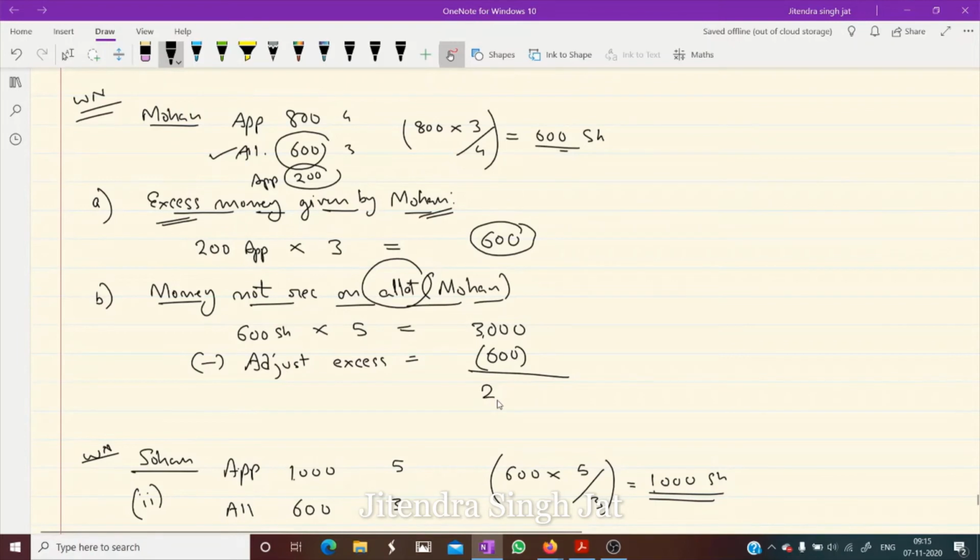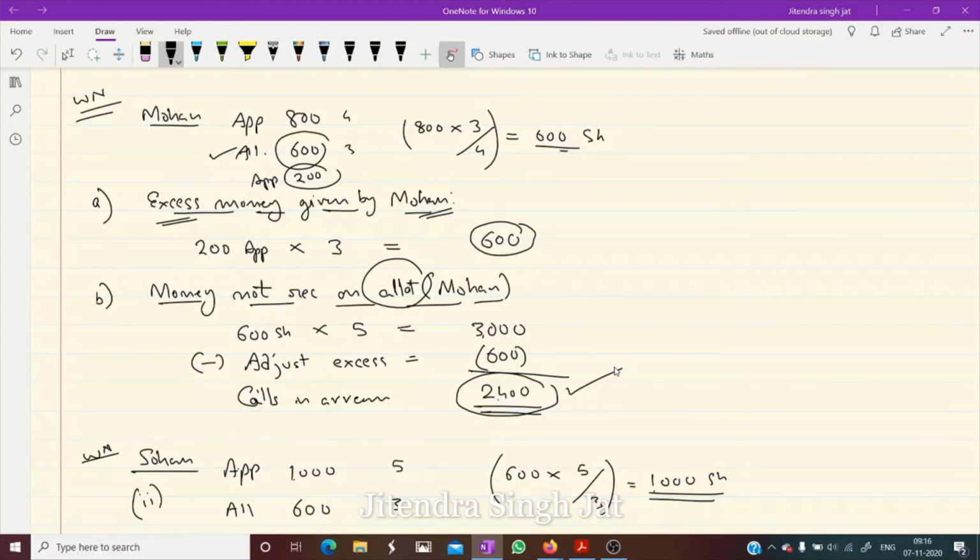Yes or no? So what is this 2400? Calls in arrears in allotment. So money not received at the time of allotment by Mohan is 2400. This is one point which is required in each and every question of this type.